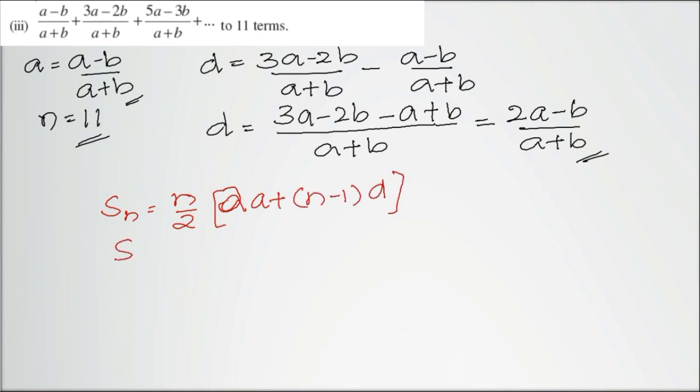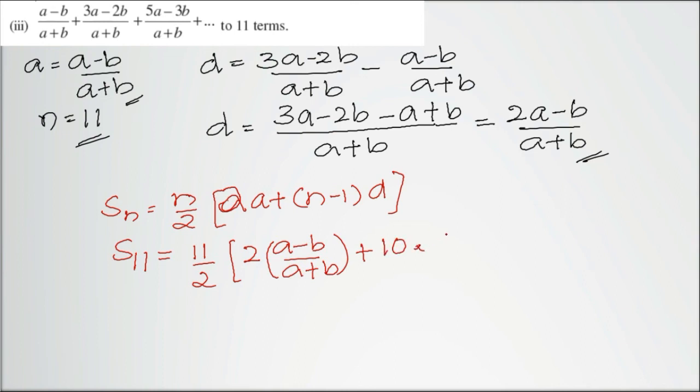We know n is 11, so S11, the sum of the first 11 terms, will be 11 by 2 multiplied by 2a, which is 2 times the first term, (a - b) upon (a + b), plus n minus 1, which is 10 because 11 minus 1 is 10, into the d value, (2a - b) divided by (a + b). Now this has to be simplified.